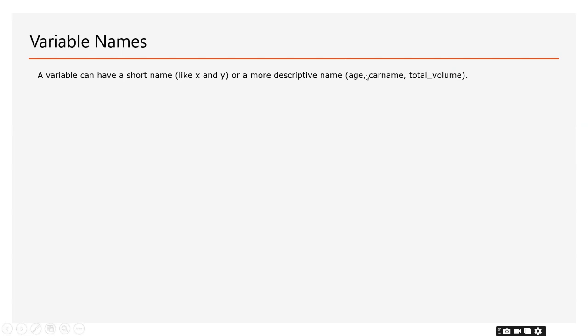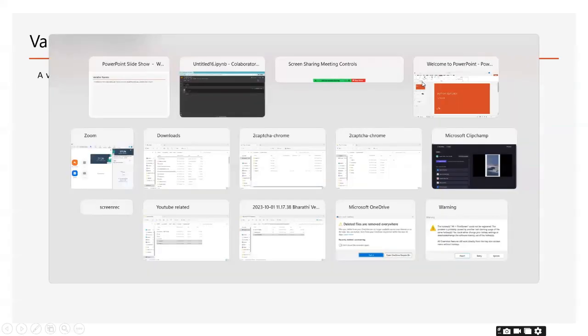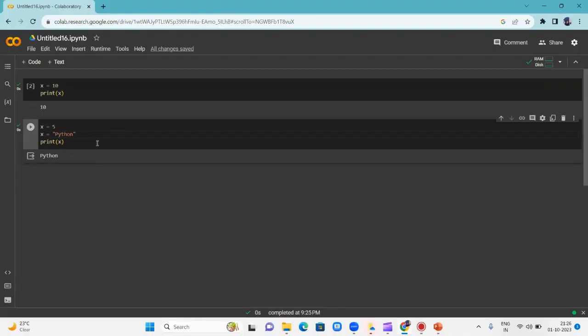So moving on to variable names. A variable name can be long or short, or it can be a more descriptive name, like age, car name, total volume, like that.